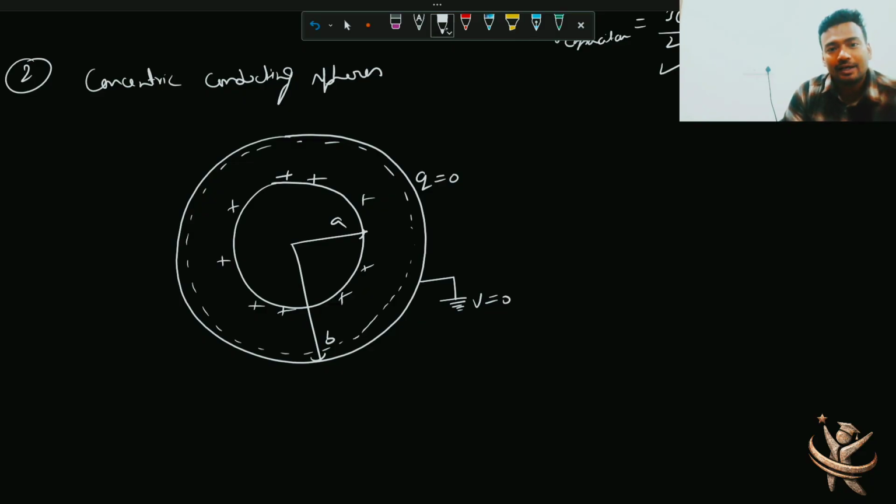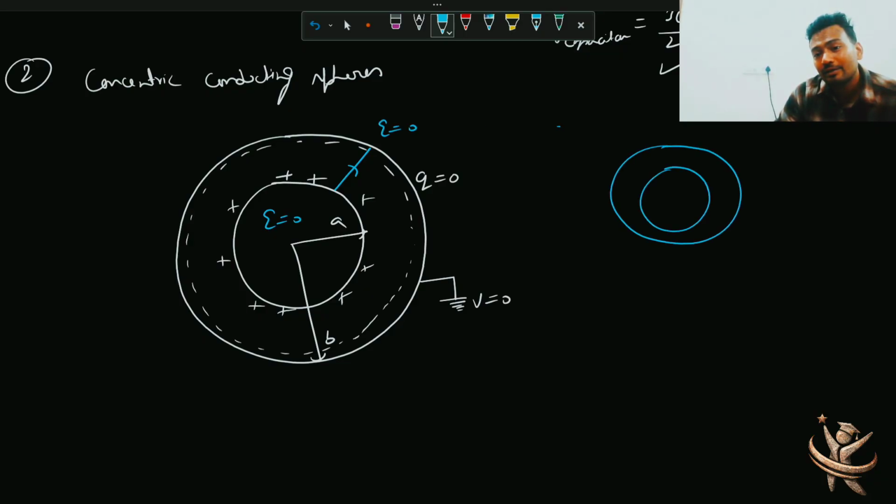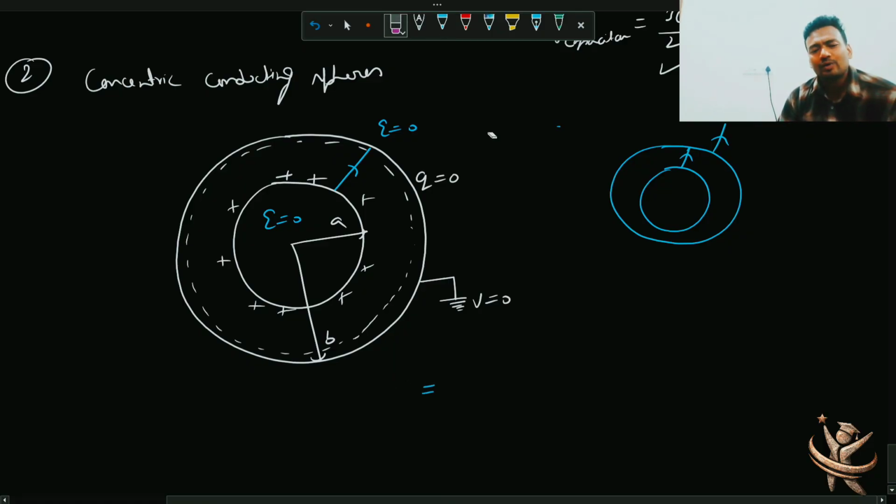So you have again the field only between these two plates. Look, here electric field is 0 and here electric field is 0. If I don't take this grounded thing here, you'll have field here and here. It is going up to infinity. So the capacitor will become a little bit tricky. I'll explain that part also. But since again you have to take care of that confinement, only between these two spherical conductors we have electric field confined between them. So this is the standard figure of any concentric conducting spheres, and in this case, how to calculate C actually?